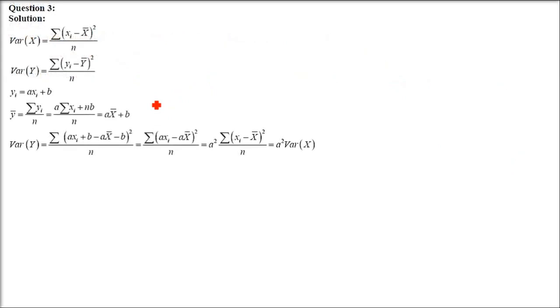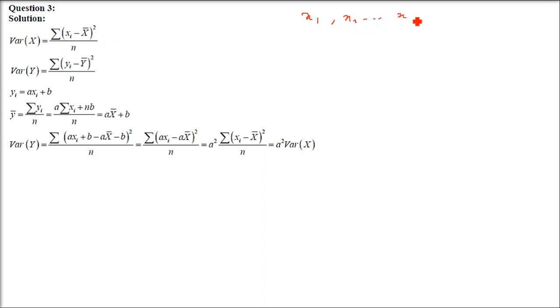This is question number 3. Please remember, question number 3 and 4 are almost the same. So you have to be very careful about this question so that you will be able to solve the fourth one also. So if x1 till xn are the values of variable x and y1 to yn are n values of variable y, such that yi equals a x plus b.